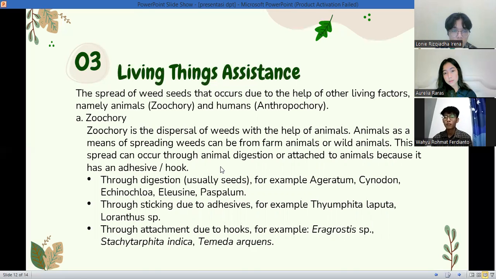One is through digestion, usually of seeds, for example Ageratum, Cynodon, Echinochloa, Eleusine, and Paspalum. Two is through sticking due to adhesive, for example Gmelina sp and Loranthus sp. Three is through attachment due to hooks, for example Eragrostis sp, Tachytarpheta indica, and Tridax procumbens.